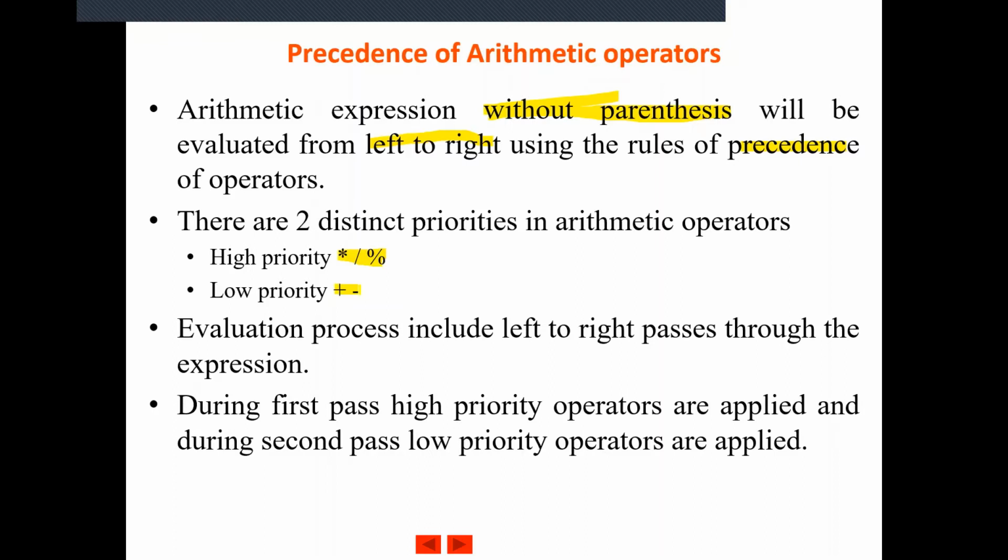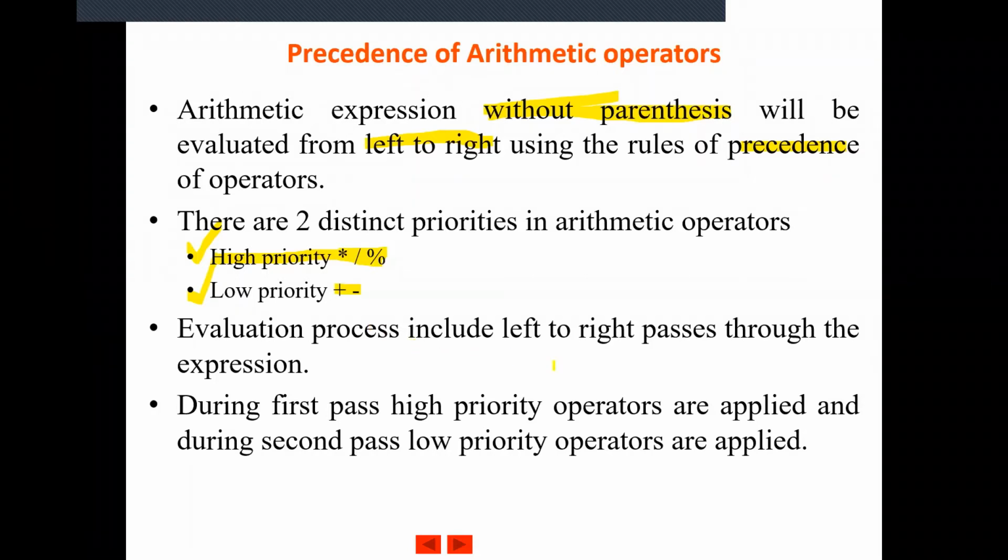So we are categorizing it under two distinct priorities, high priority and low priority. And when we are evaluating the expression, we will be following the left to right associativity. In case you are having an expression with these three operators, that is multiplication, division and modulus division, which are having the same high priority, you will have to follow left to right associativity to evaluate the expression.